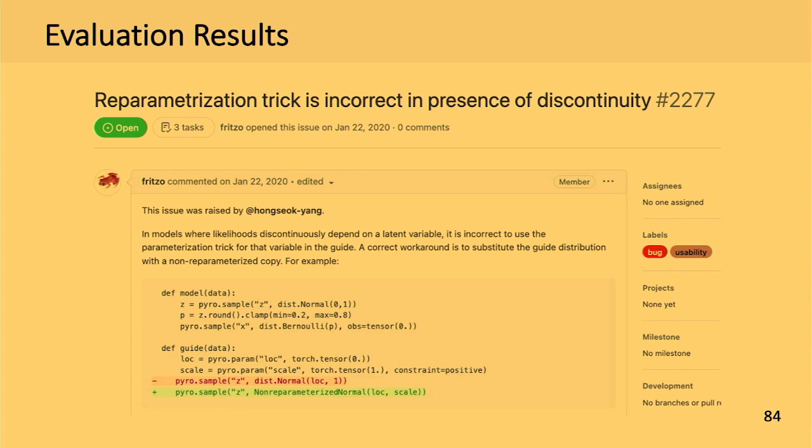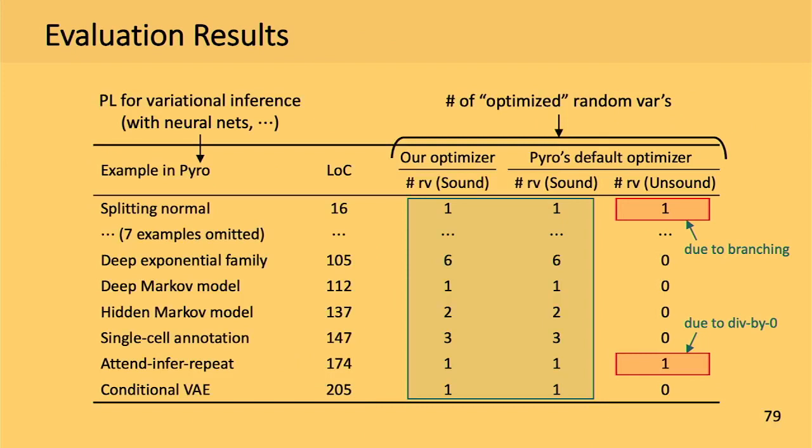So this first example is a toy example, not a very practical example. The second one is AIR, which is a very large program. It is indeed non-differentiable, but in practice it works somewhat well. The non-differentiability is due to a division by zero error, so it can have some effect on the biasedness or unbiasedness of the estimator.